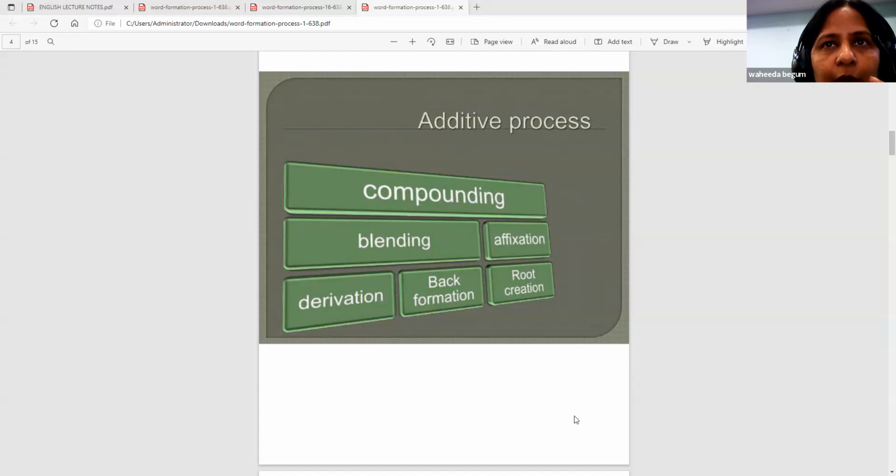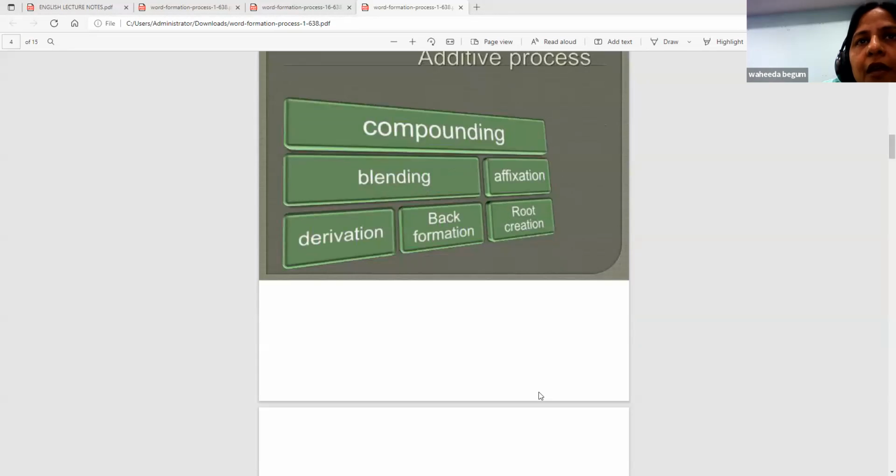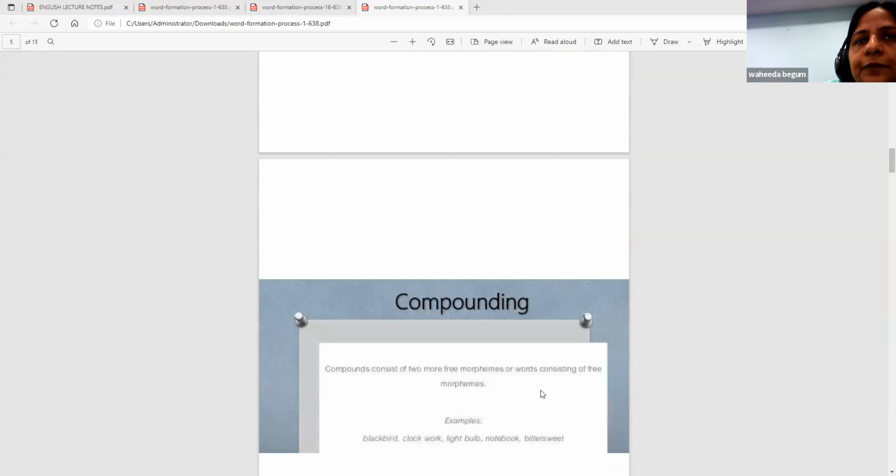We'll talk about that also in detail. Yesterday, I told you about derivation, isn't it? How we derive words from the main root word. Then we also have back formation and root creation.